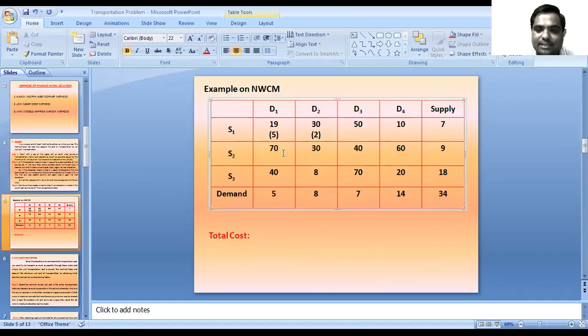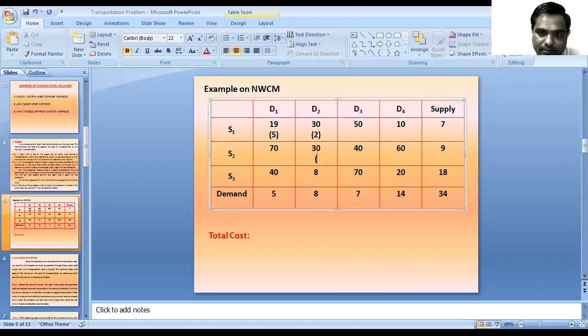Cell 2 1 means this 70. But the demand of D1 is already fulfilled, so we cannot allocate here. But we allocate at D2, because the demand of D2 is 8 units and we fulfilled only 2 units.